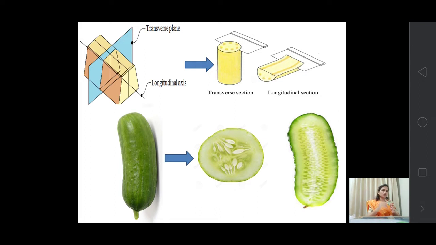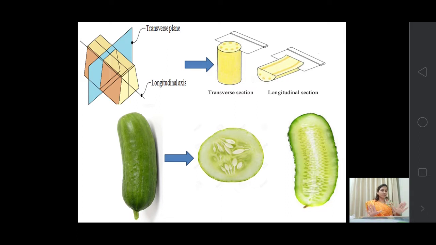When we show the other the transverse section, they imagine the cucumber is a circular, orange-shaped structure. Both imagine based on the portion they saw, but both are wrong.